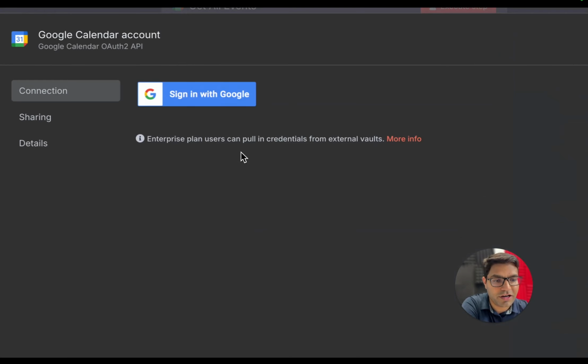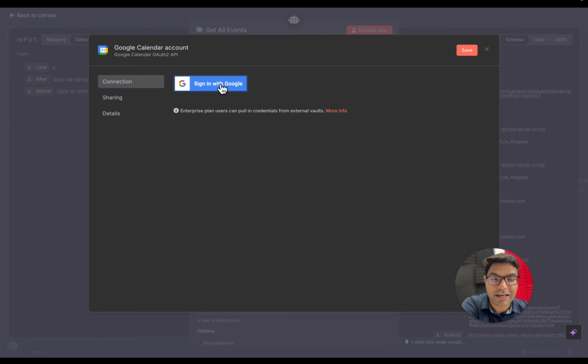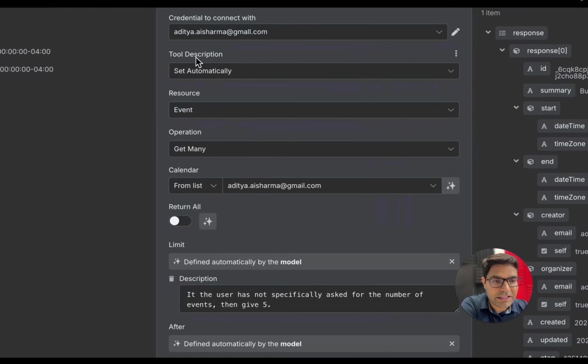So click on this drop down, click on create new credentials, click on sign in with Google, enter your Google credential, and your calendar will be integrated over here. Okay, a few other configurations. Under resources, it should be event. Under operations, it is get many.